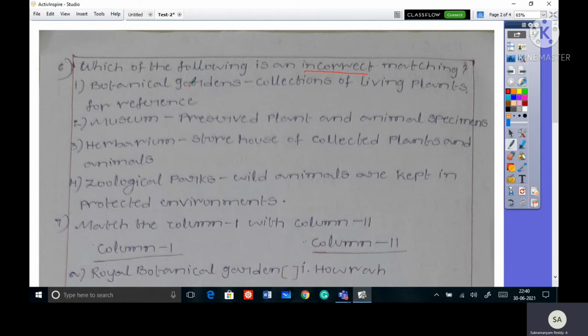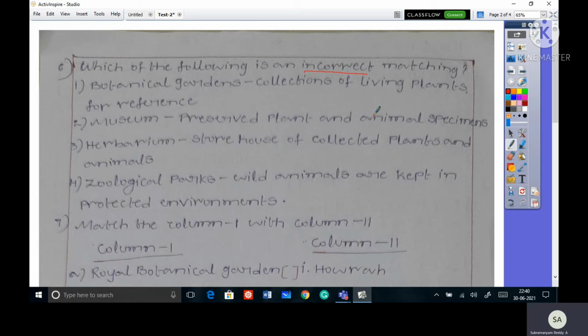First one, botanical gardens, collection of living plants for reference. 2. Museums, preserved plants and animal specimens. 3. Herbariums, storehouse of collected plants and animals. Fourth one, zoological parks, wild animals are kept in protected environments.